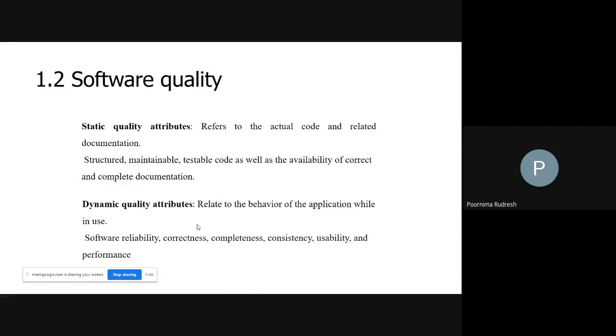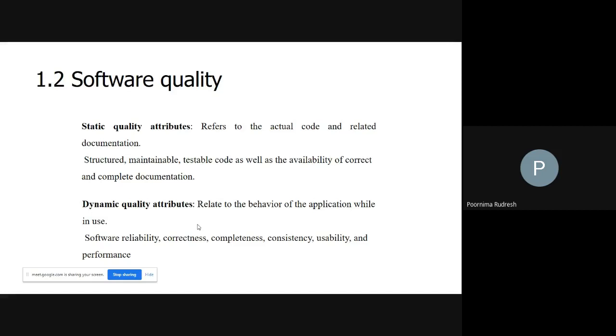So we'll see the dynamic quality attributes: reliability, correctness, completeness, consistency, usability, and performance in detail one by one. So first we'll see what is software reliability. When we say that the software is reliable, any answer from you?